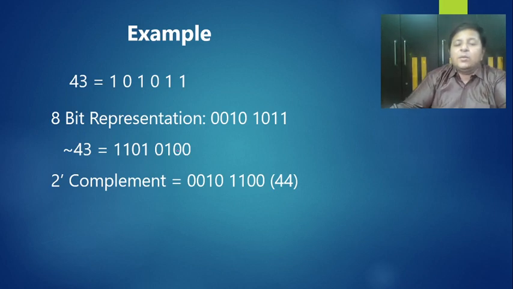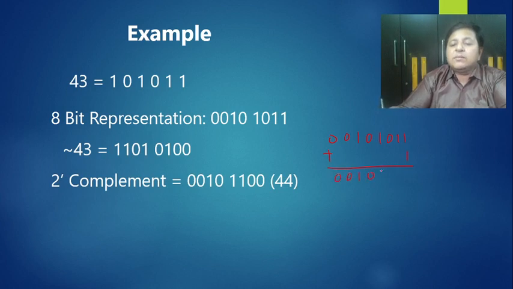Okay, so I'll take 1's complement first and then I'll add 1 to it, and if I do that, I'll be getting this. Clear? If you want the steps, it will be 0 0 1 0 1 0 1 0 1 1 and plus 1 will give you 2's complement. So everything is going to stay same. Here 1 plus 1 is 0, 1 carry, 1 plus 1 is 0, 1 carry, and this. So this is the answer.